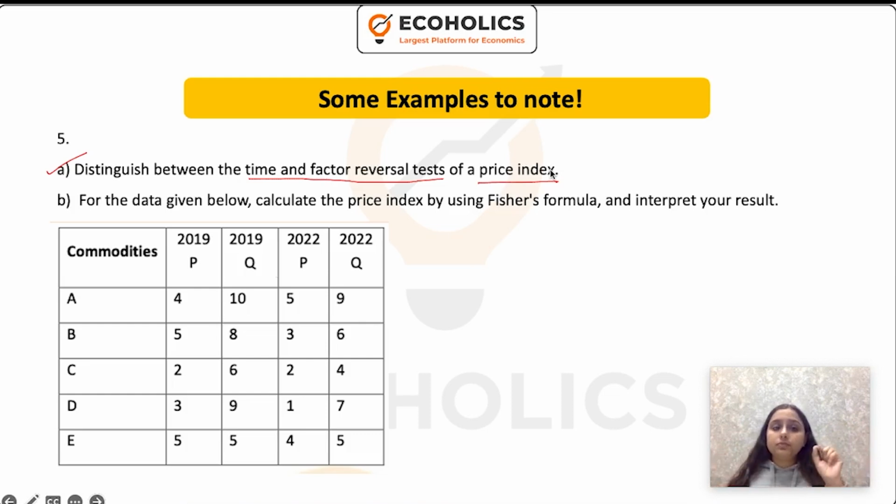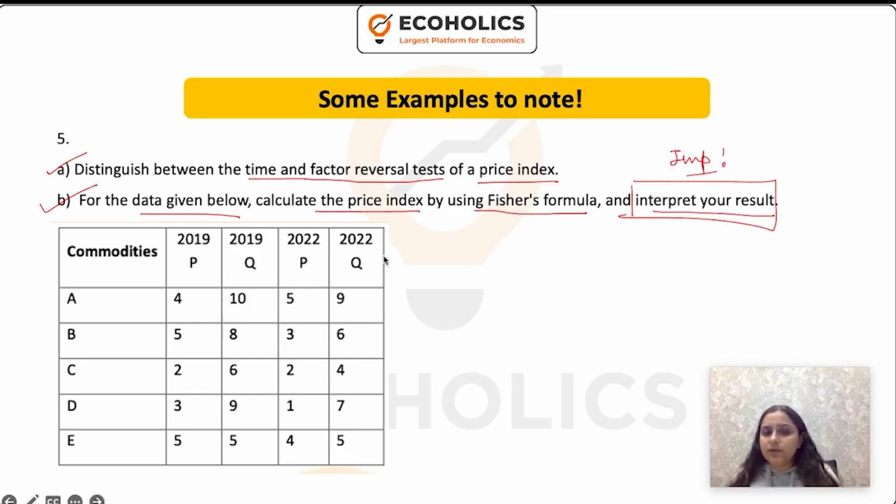That's it. Part B. For the data given below, calculate the price index by using Fisher's formula and interpret your result. This is a very important part of the question. First, the data is given. You would simply quote Fisher's formula. You will calculate the values required for Fisher's formula and you will get your answer. Now, after getting your answer, a clear interpretation is required.